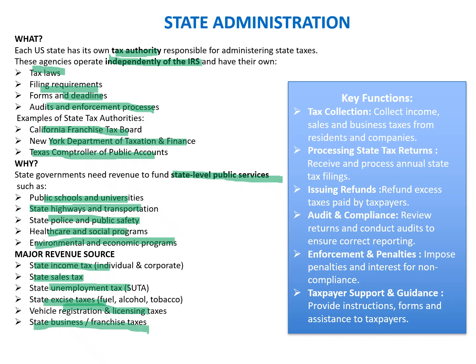If we quickly look at the key functions of state administration, they are tax collection, processing of state tax returns, issuing of refunds, audit and compliance, enforcement and penalties, and taxpayer support and guidance. So this is an equivalent of administration agencies like the IRS, which is at the federal level. This is the equivalent at the state level, and they largely do the same set of activities as the IRS. Now we'll move to the third set of administration, which is the local administration.